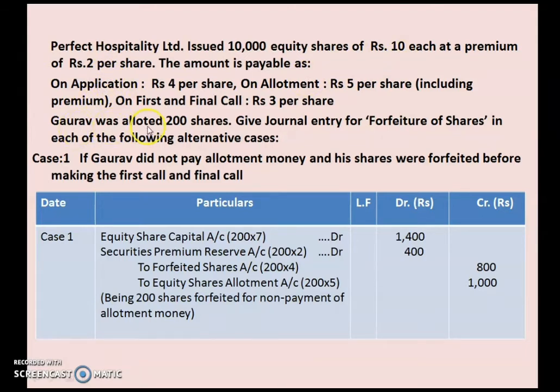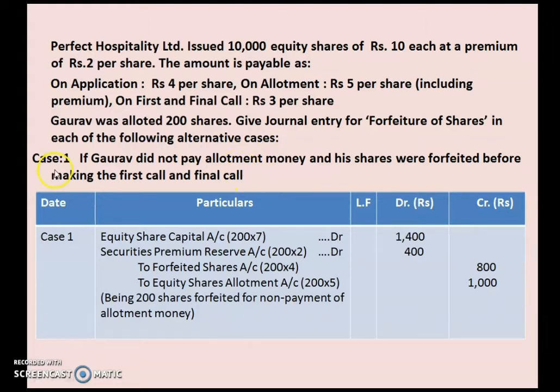Gaurav was allotted 200 shares. Give journal entry for forfeiture of shares. You are asked to pass a journal entry, not entries. So if only entry is asked, that means only one journal entry will be there, and you are asked to pass the journal entry related to forfeiture of shares in each of the following alternative cases. So 3 different cases are there in this question. We will discuss this problem one by one.